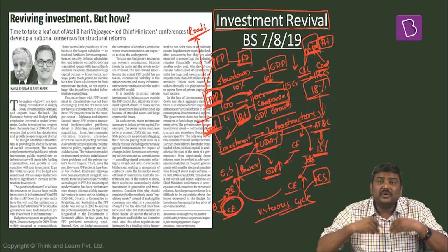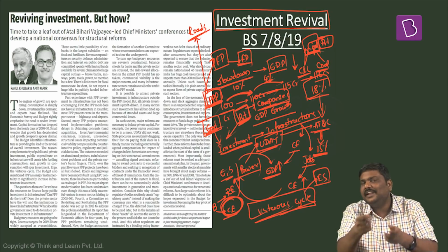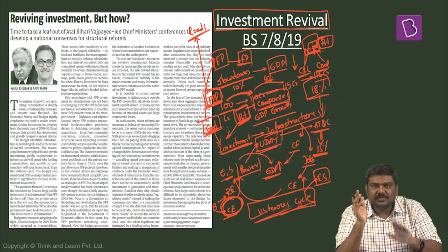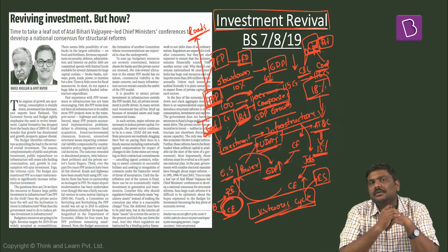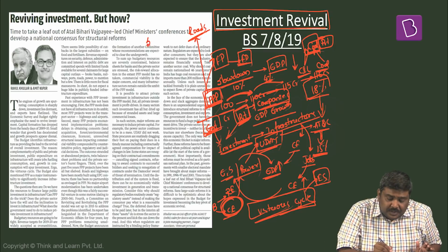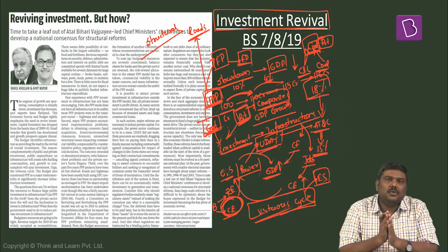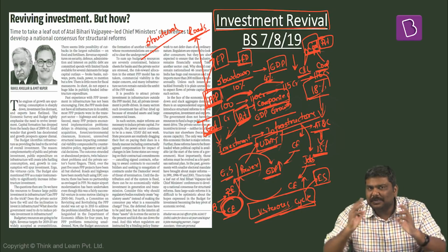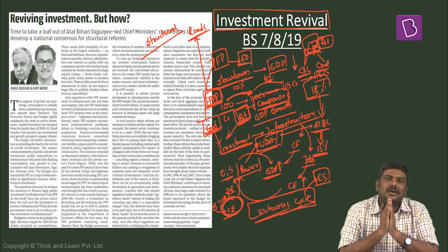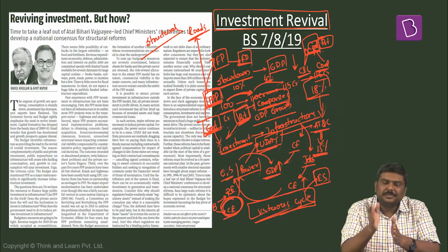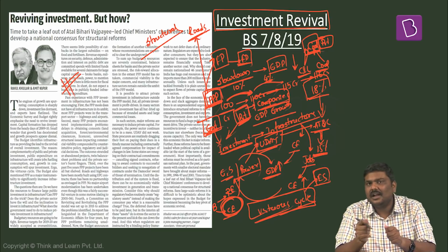So the question is, how do you revive the investments then? How do you ensure that this particular virtuous cycle will start functioning in the Indian economy? Two very important recommendations which have been given by this particular article are: one, Government of India needs to implement certain reforms, but more importantly, these particular reforms should be structural in nature. Second, whatever reforms are implemented by Government of India should be front loaded, meaning usually the governments have got this particular practice of implementing the reforms when the elections are around the corner. Rather than waiting for the elections, government should announce these particular reforms as soon as possible. These are the two very important recommendations which have been given in this particular article.